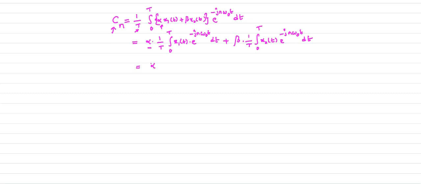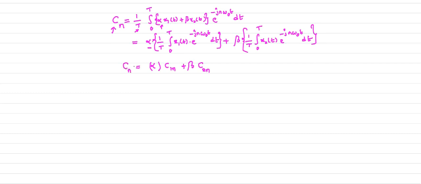Now modify the Cn. Alpha times, so what is this entire expression? This entire expression is nothing but the complex exponential Fourier series coefficient of x1 of t, that is C1n, plus beta times, and the entire expression 1 by T integral 0 to T x2 of t into e power minus jn omega naught t dt is the complex exponential Fourier series coefficient of the second signal.